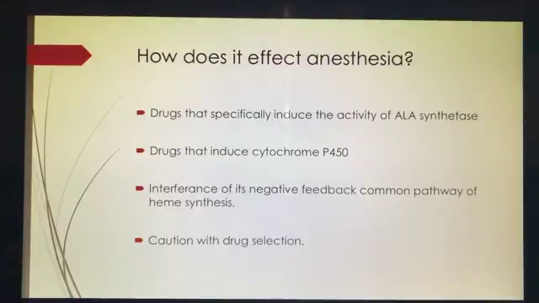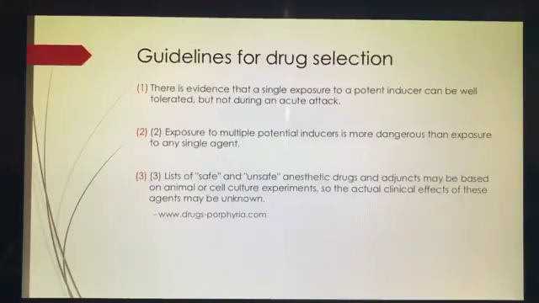Particular care is needed when selecting drugs for patients with AIP or clinically active forms of porphyria, and when prescribing drugs in combination, because exacerbation of porphyria is more likely under these circumstances. The labeling of drugs as safe or unsafe for patients with porphyria is often based on clinical experience with the agent and the reports of its induction or lack of induction of acute attacks. These are just some general guidelines for selecting different drugs with these patients.